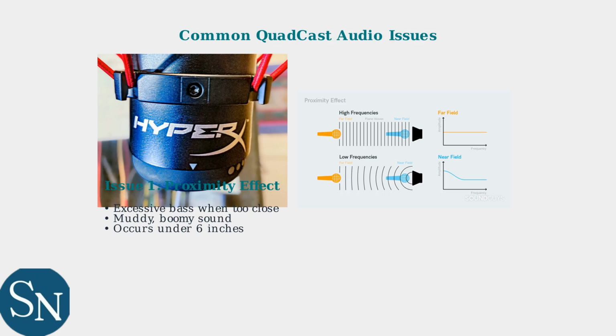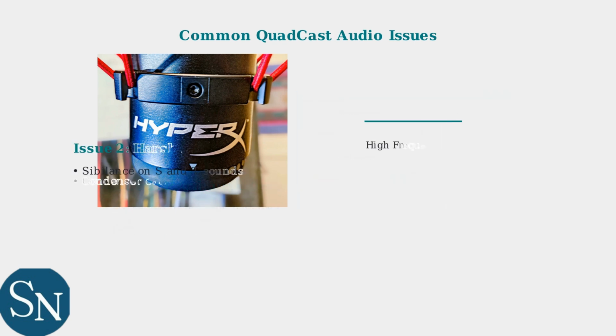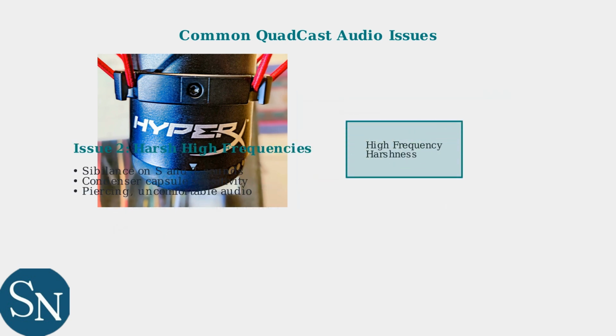When you speak too close to the microphone, typically under 6 inches, low frequencies become unnaturally boosted, making your voice sound muddy and boomy. The second common issue is harsh high frequencies that cause sibilance. The QuadCast's condenser capsule is very sensitive to high-frequency sounds, making S and T sounds uncomfortably sharp and piercing.